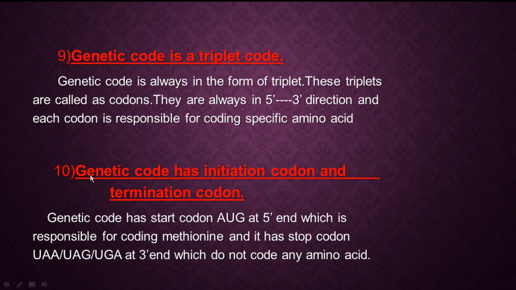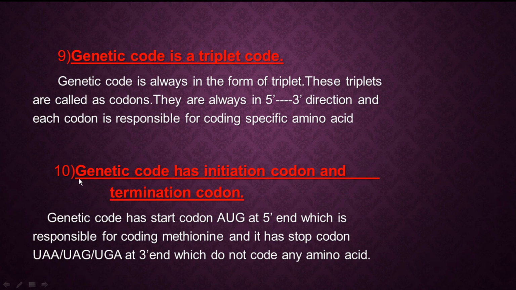In all organisms, always towards the 5' end, the AUG codon is present, which is responsible for the formation of methionine. Means always methionine is the first amino acid.